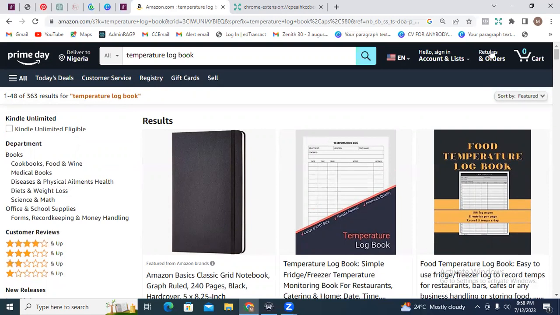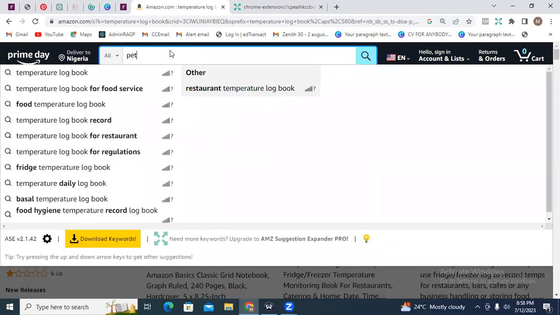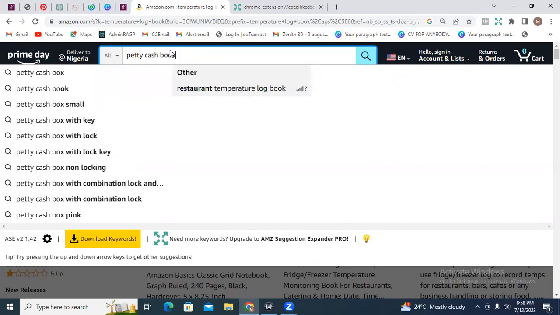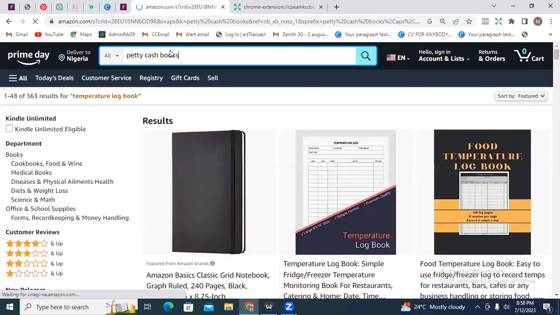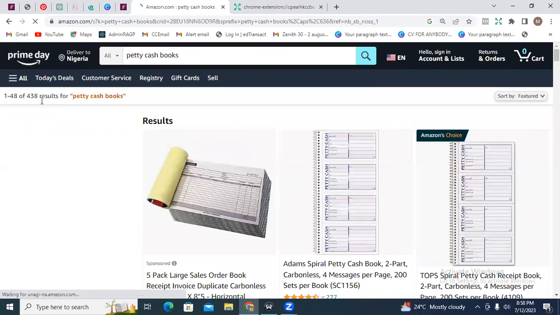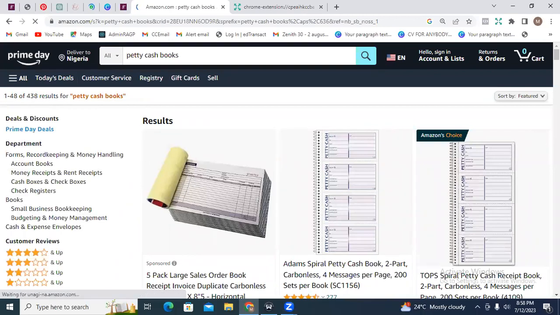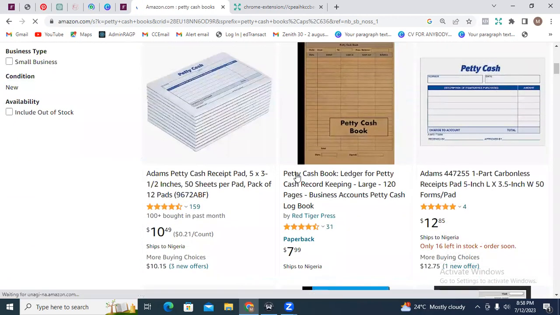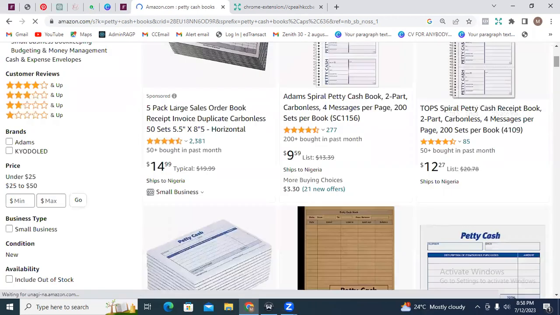Then number 4, let's look at petty cash books. Petty cash books for number 4. Petty cash books. So we have just about 438 results. All right. Petty cash book, ledger for petty cash recording, large and what have you. So this is for business owners, right?